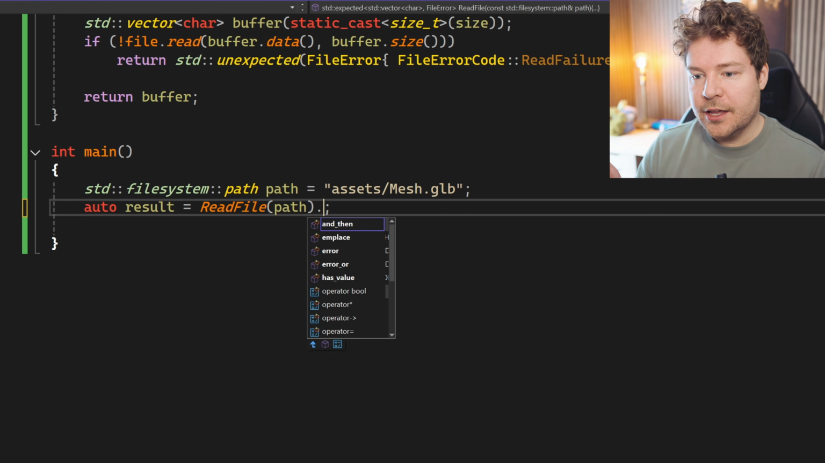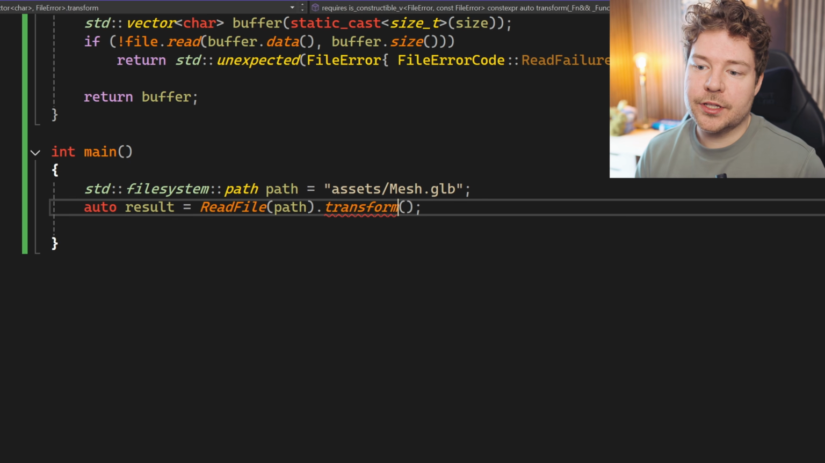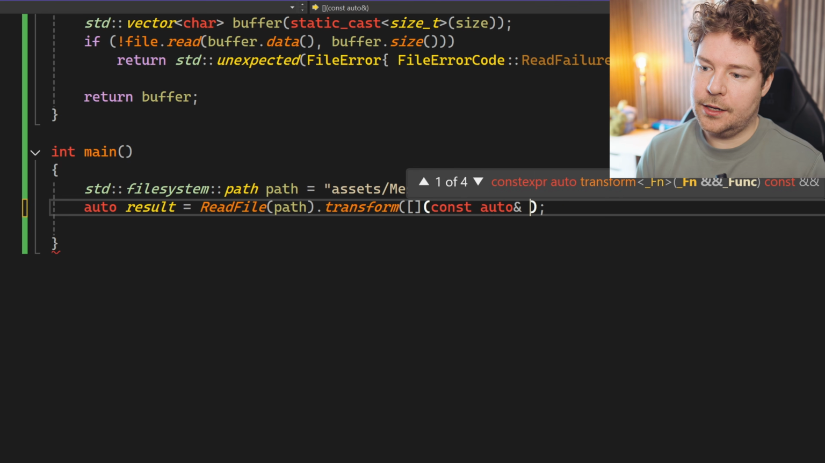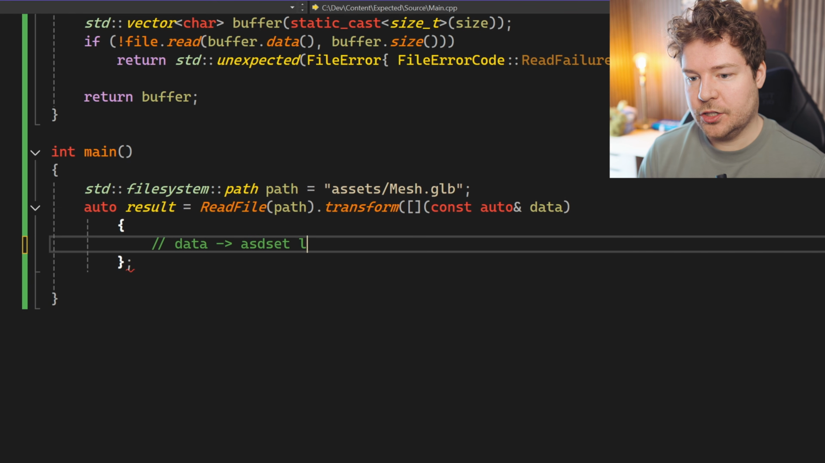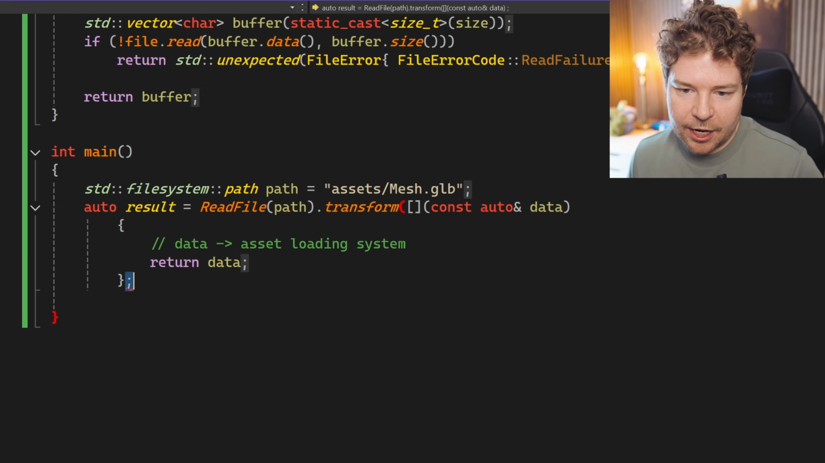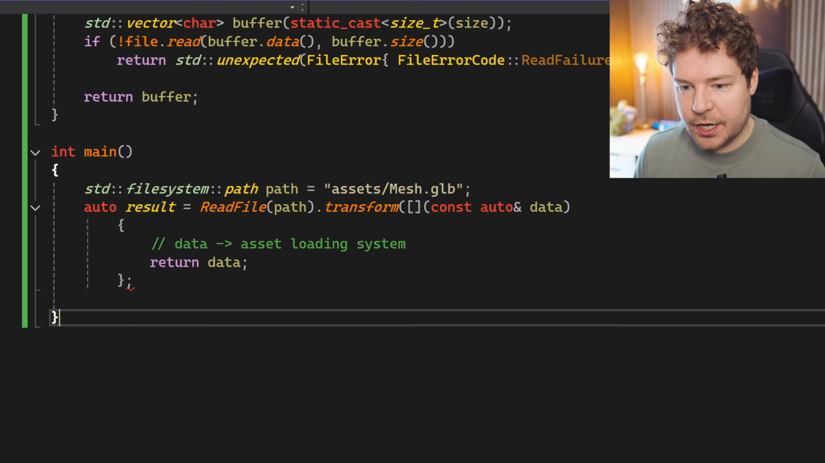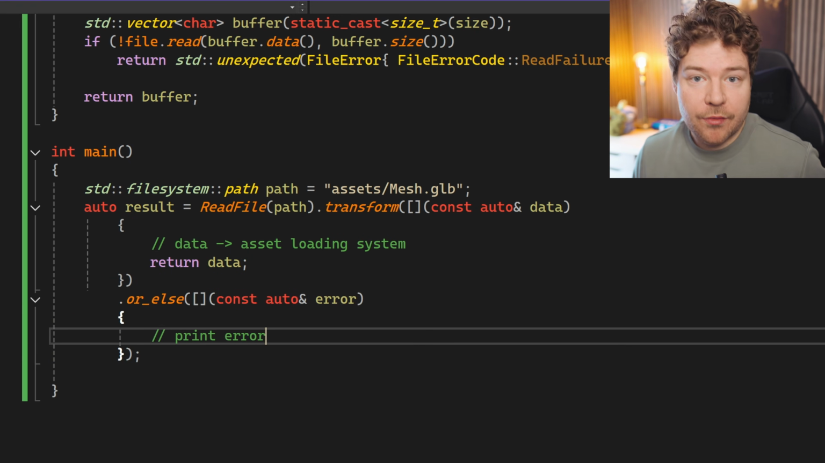So for example, if we read the file and then we want to do something with it, then in this case we could use the transform function. It'll take in that data, and then it might actually pass on that data to our actual asset loading system, and in this case we could just return the data because we don't really care about it, and we would get that in the original object. However, if it fails, we could of course print that error or handle it however we like.